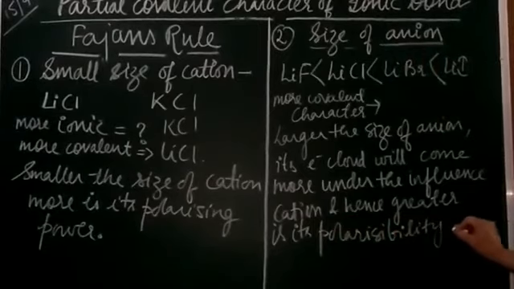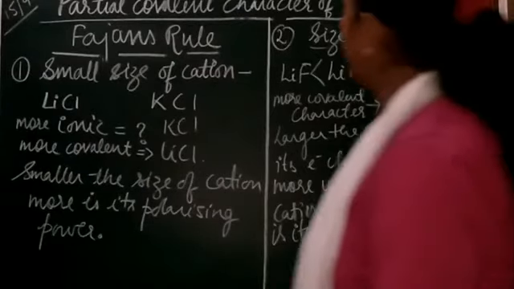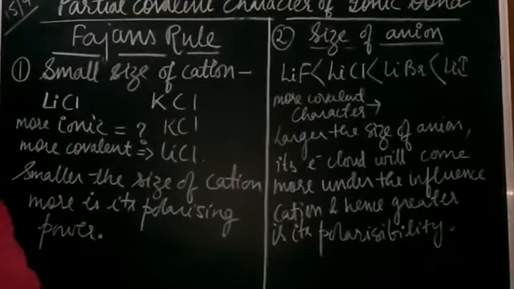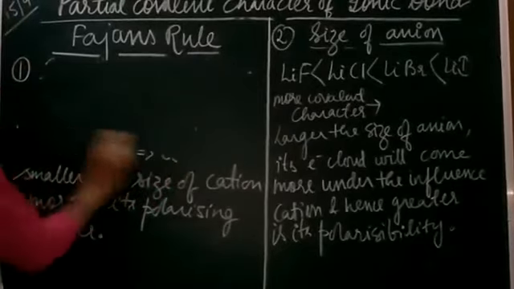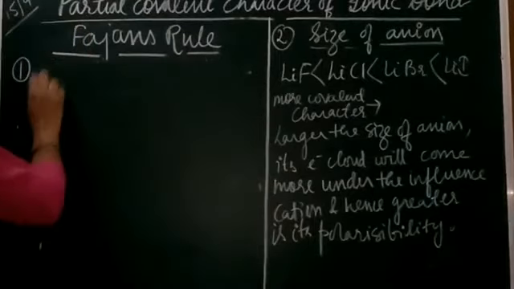So distortion will take place more, and hence greater is going to be the polarizability of the anion. Now students, the next factor is the charge on the cation and anion. This was the size of the cation and the size of the anion. Now next is the charge on the cation and anion.